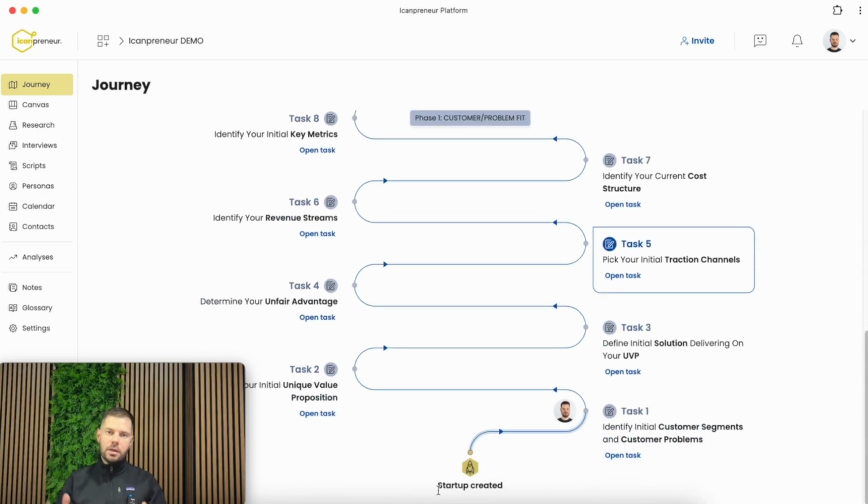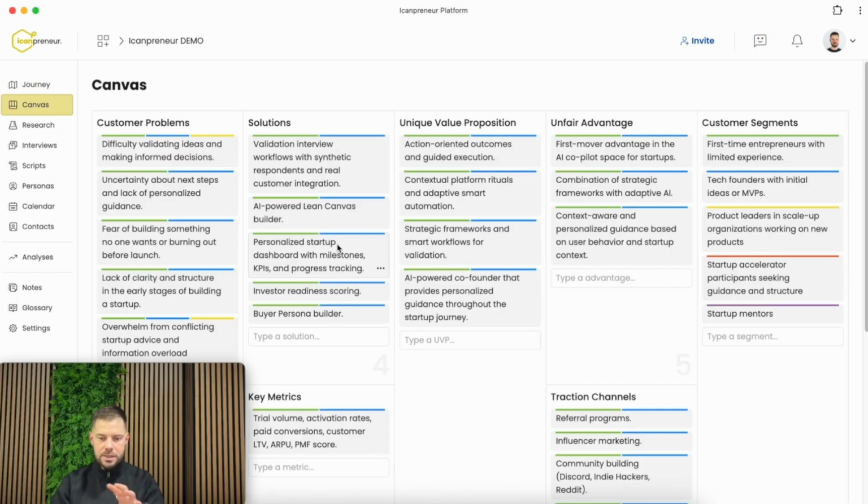Alright, so I'm done with that task and I can take the next one, which is defining my unique value proposition, and so on and so forth until I have reviewed all of the components of my Lean Canvas and I make sure that everything that is here is representing my understanding of the idea to the best of my knowledge. Of course, this is not set in stone and it's expected to evolve. So every time I learn something new or I get real world feedback, I'm going to come back to the Lean Canvas and update my understanding about each of these components. So that at any point of time, this is representing my idea to the best of my understanding.